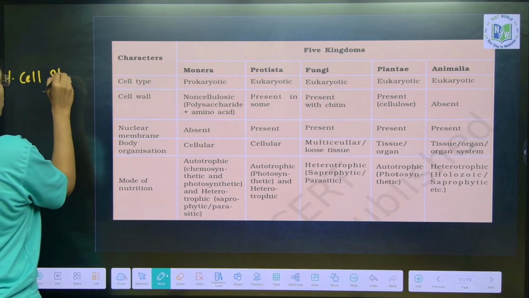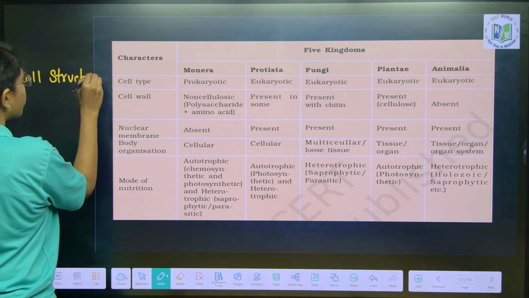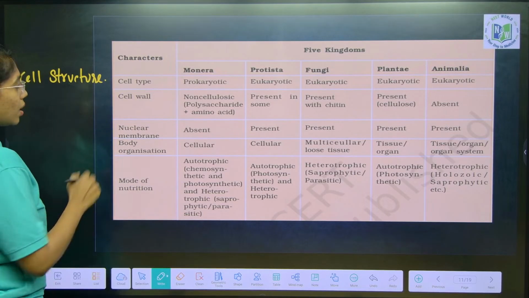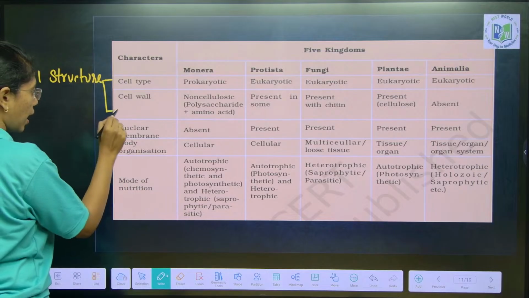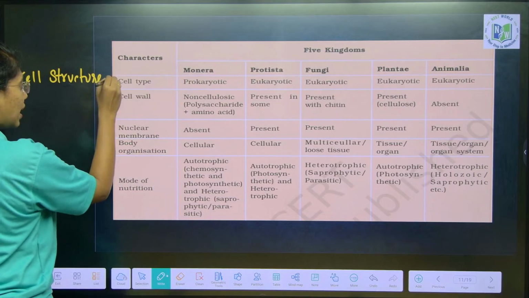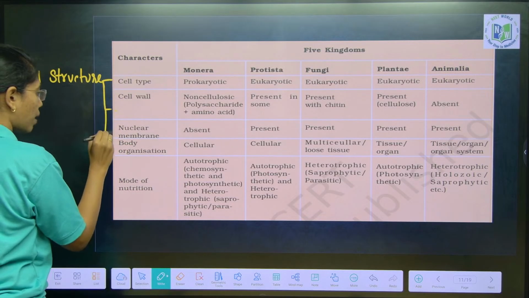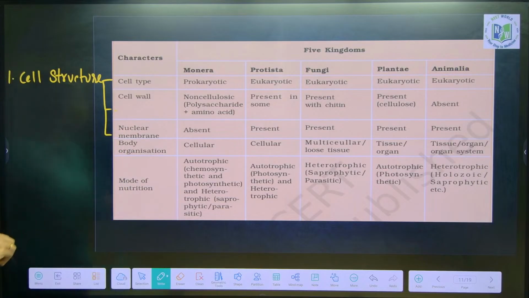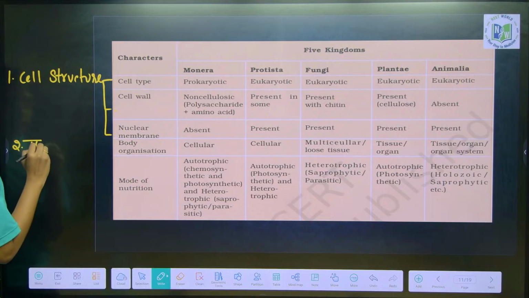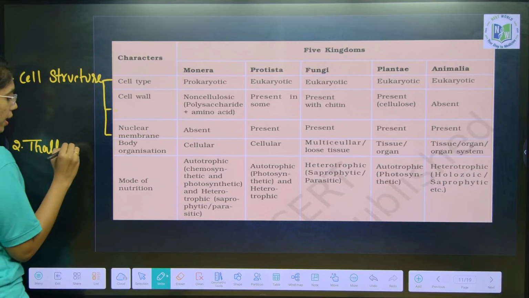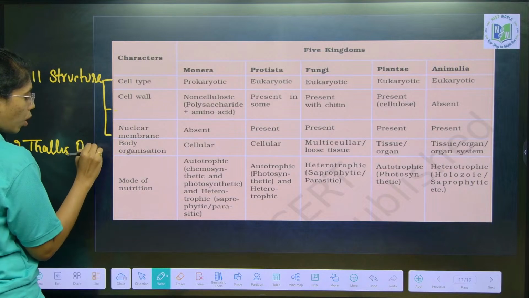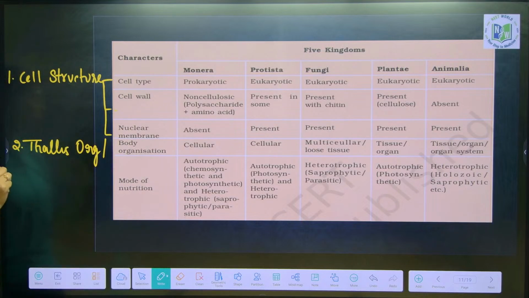Cell structure. Cell structure is applied in this table as what? Cell type and cell wall, and nuclear membrane also comes under cell structure itself. And the second criteria is what? Body organization or thallus organization.